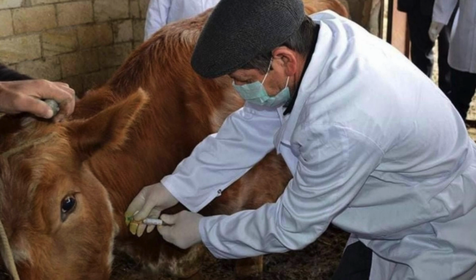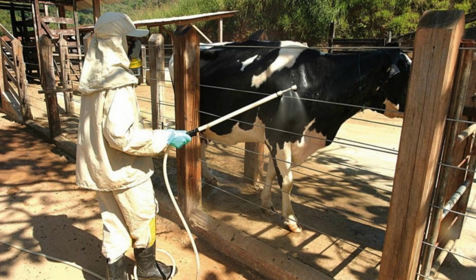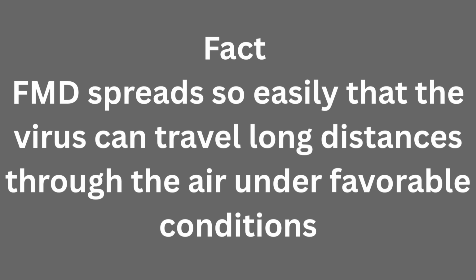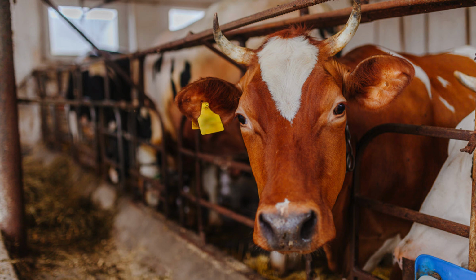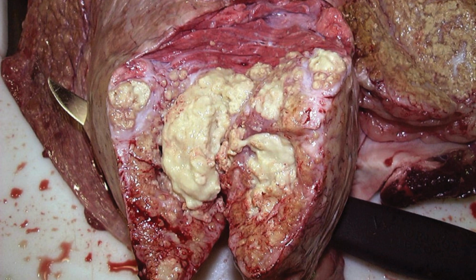Control measures: vaccination, movement control, quarantine of infected animals, biosecurity measures. Interesting fact: FMD spreads so easily that the virus can travel long distances through the air under favorable conditions. 3. Bovine tuberculosis, TB. A bacterial disease affecting cattle and sometimes humans.